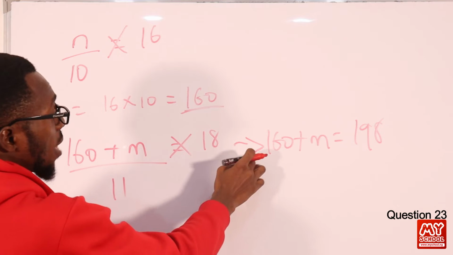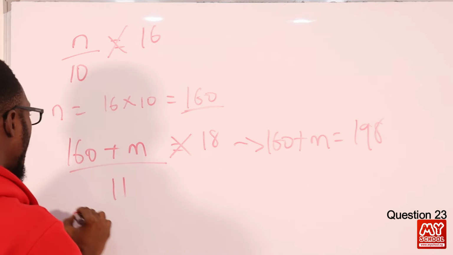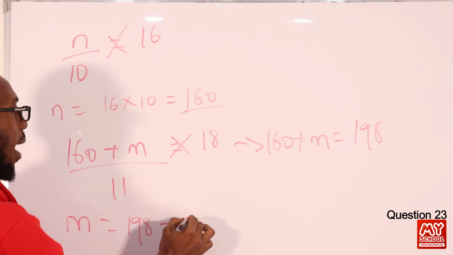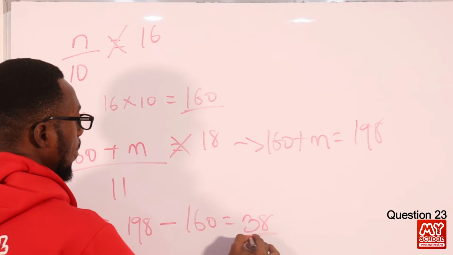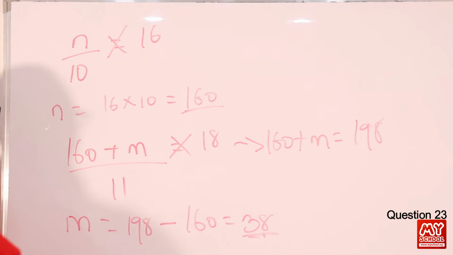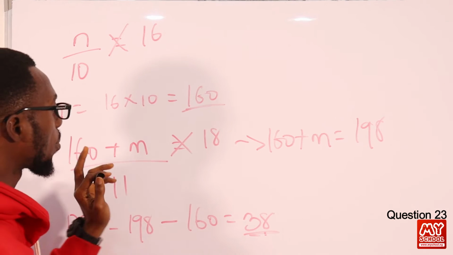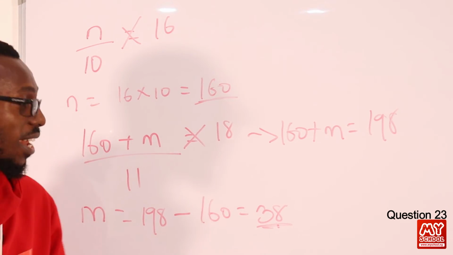So I can subtract 160 from both sides, or I can just send 160 to the other side. So the 11th number is actually 198 minus 160, and that should give me 38. So the 11th number is actually 38. You can try that out, and you see it's going to give you 18. If you say 160 plus 38 divided by 11, it should give you this. So the 11th number is 38.